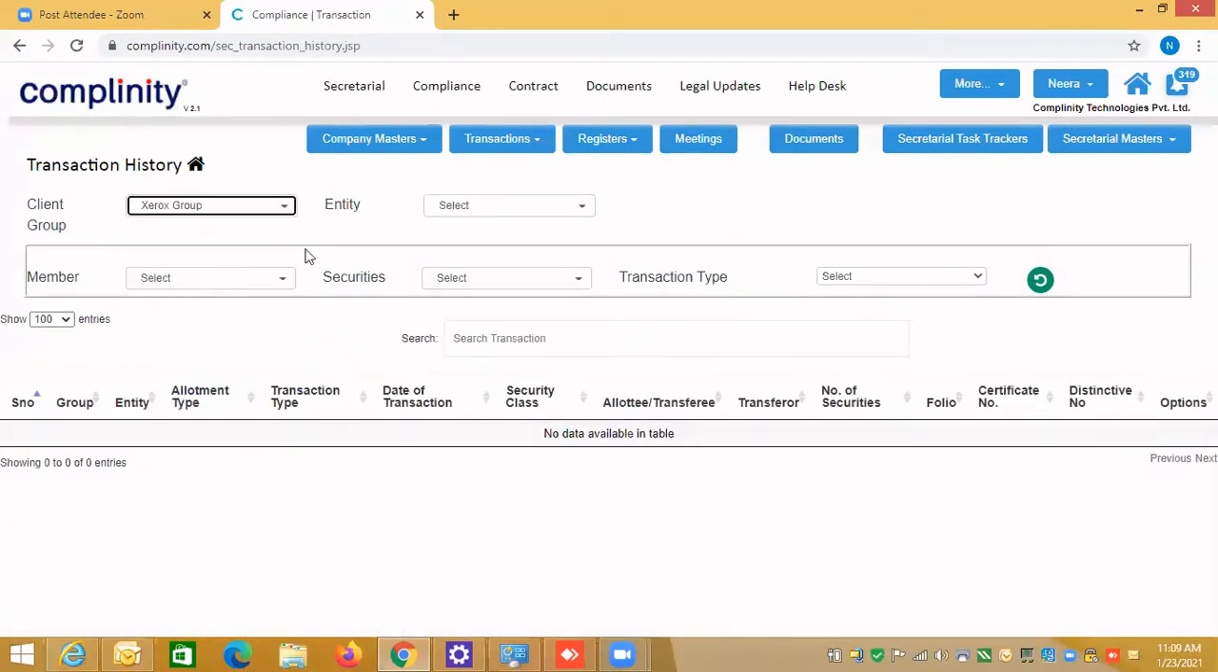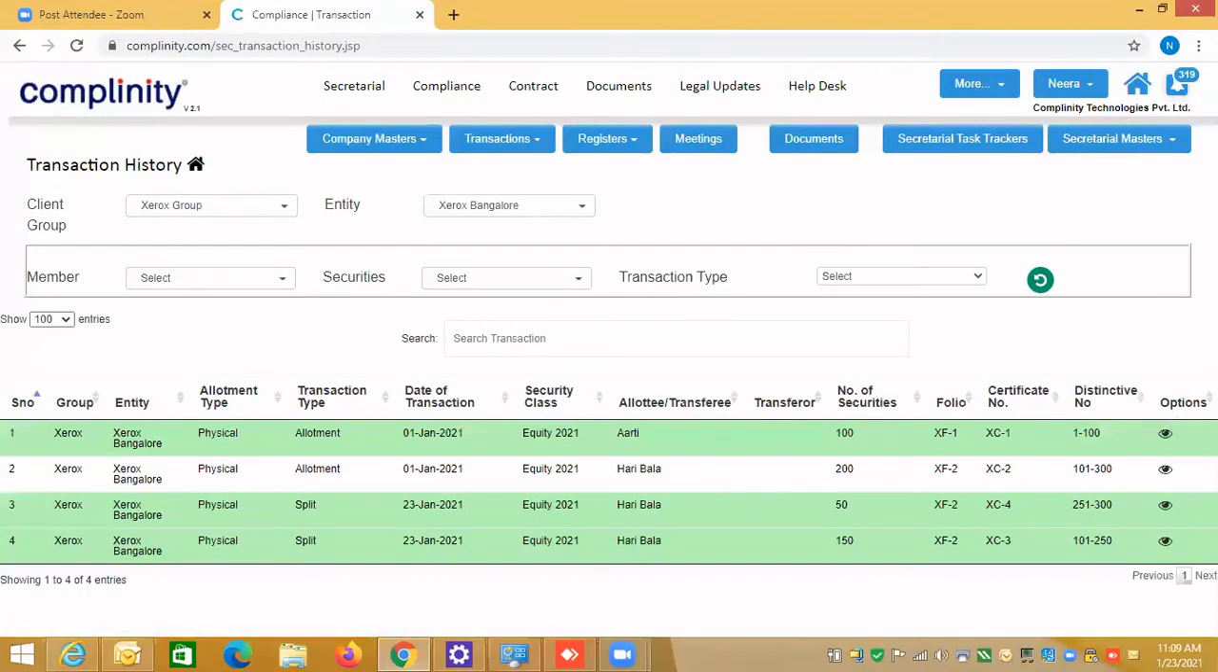So you see Xerox Group and Xerox Bangalore. Now you will see the whole information. You see I have done the split, so it is showing me these are the active ones and this is the certificate I have split. The transaction type is coming as split, and these are the allotment. The old one is not highlighted, and the latest ones, which are green, are the active ones. So this way I can see the history also.